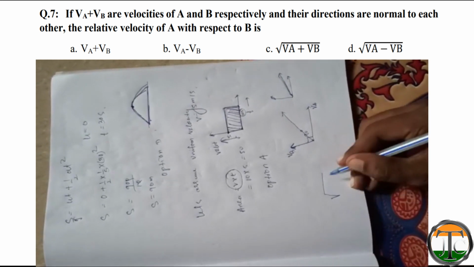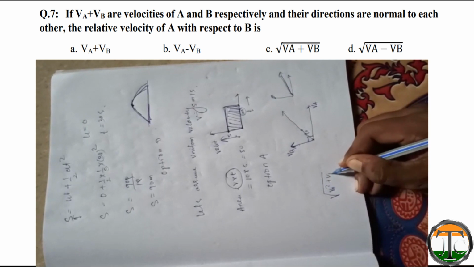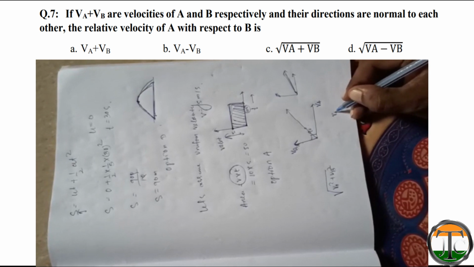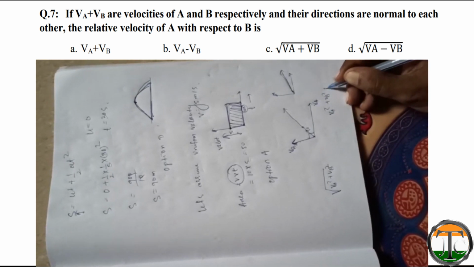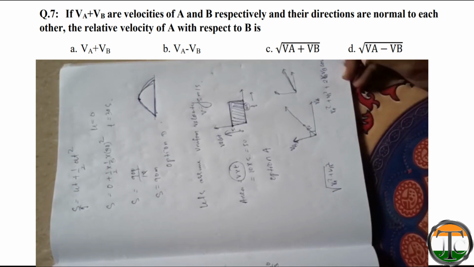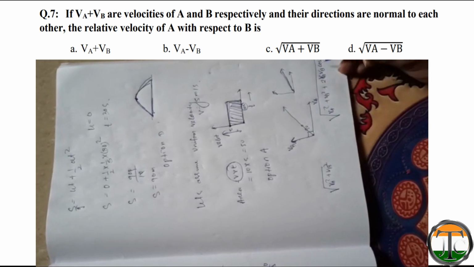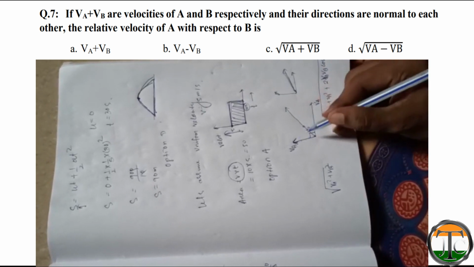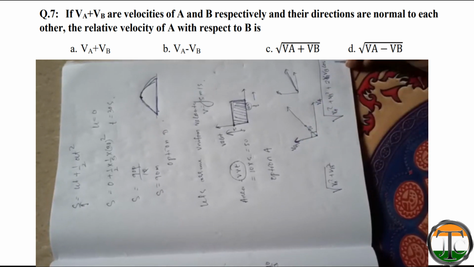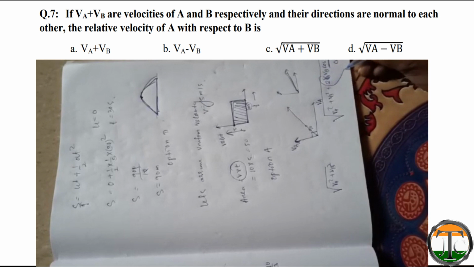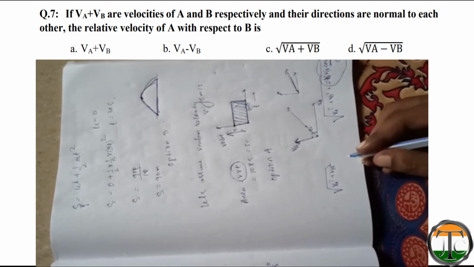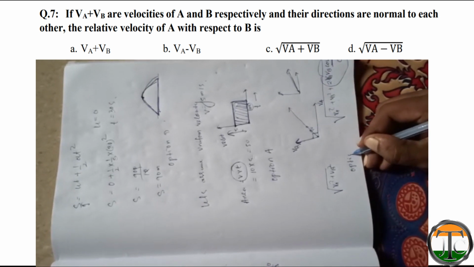This resultant will be only VA square plus VB square, because we have one formula for this type of question: root over VA square plus VB square plus 2 VA VB cos theta. This theta is the angle between both the vectors. Here the angle between both the vectors is 90 degree. That means cos 90 degree is 0. So this part becomes 0. So we have only VA square plus VB square. So option C will be the correct answer.